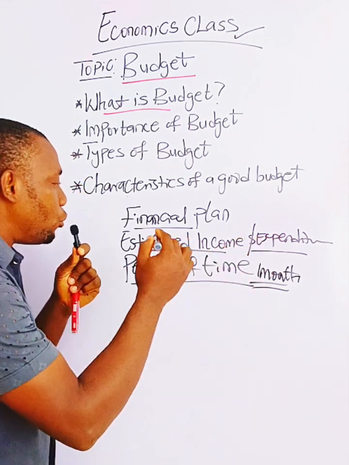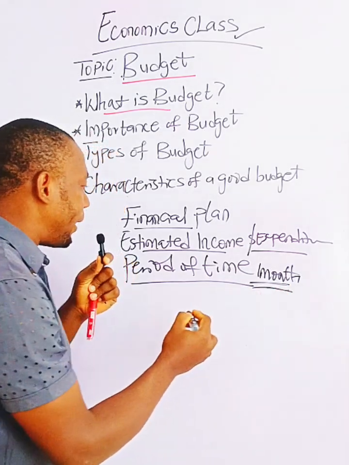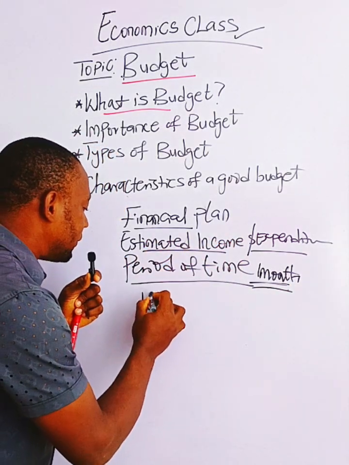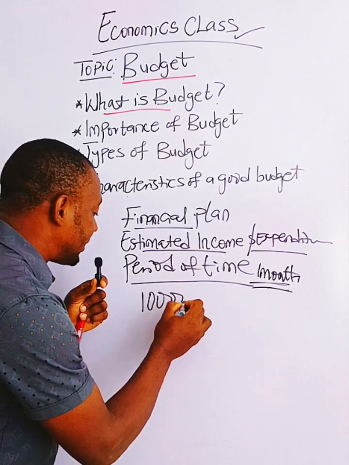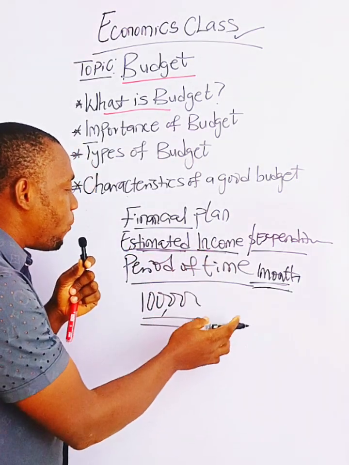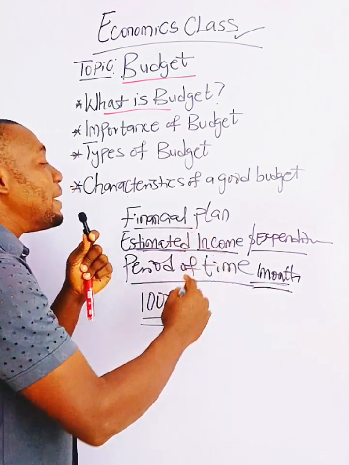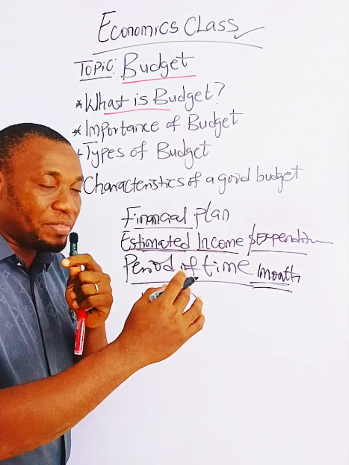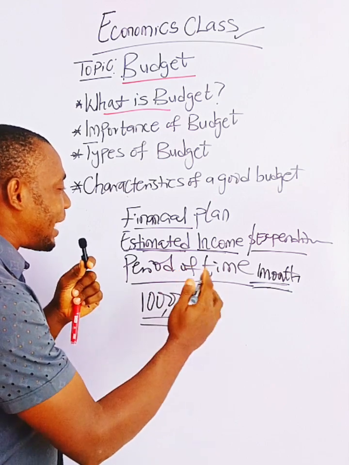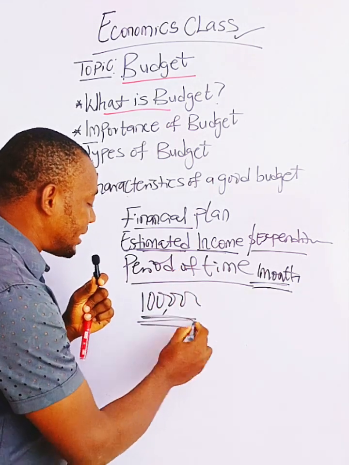All right, now estimated income and expenditure. If, for example, you budgeted 50,000 naira on an income of 100,000, for example. Now, why estimated is because your income within the month might be more than 100,000 or below 100,000. So you budget within a particular benchmark, let's say 100,000.